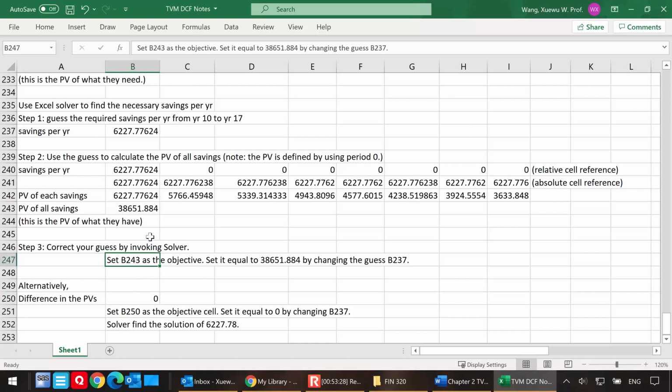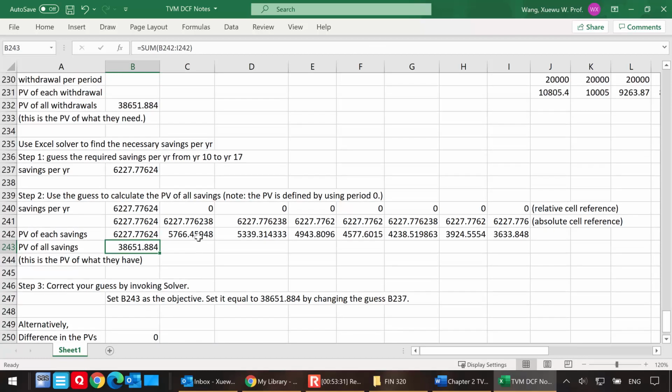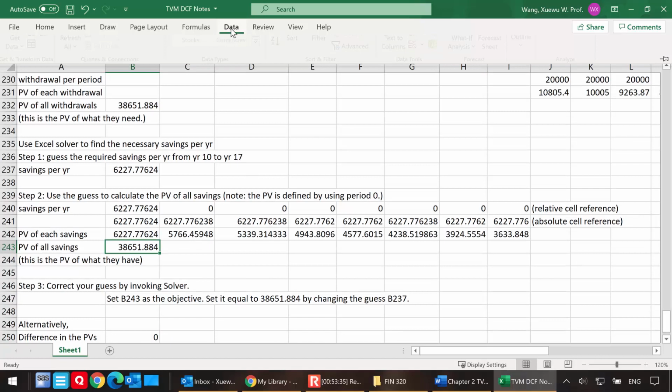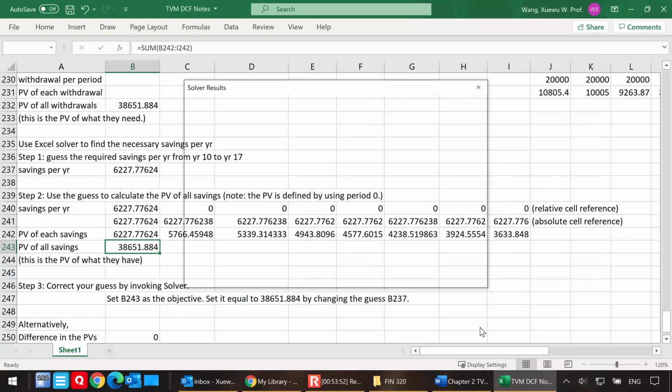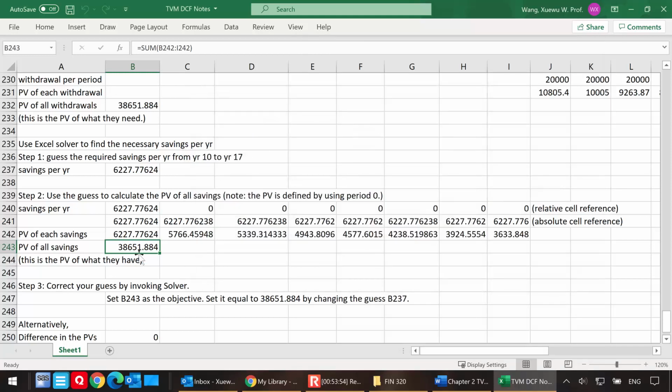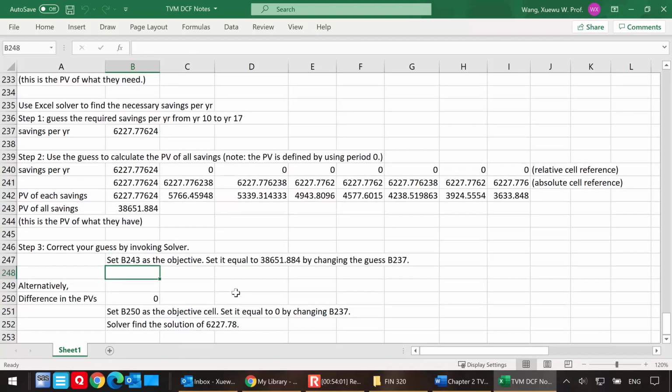And that is how much they should save every year. I believe we can still replicate the first approach. I think I just made a mistake when I typed down the numbers, so let me verify this should work as well. If I take this to be my objective cell, I should set this equal to 38,651.884. And yes, that still works. It's still $6,227.78, 78 cents.